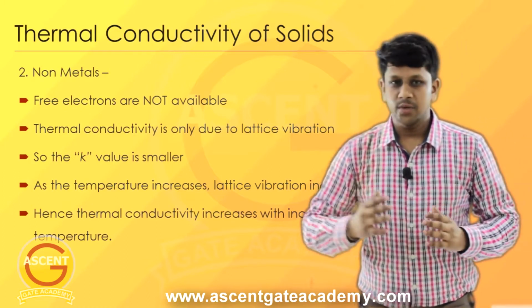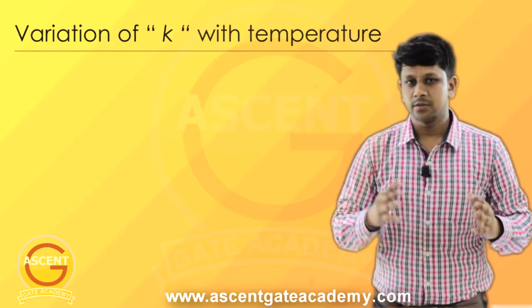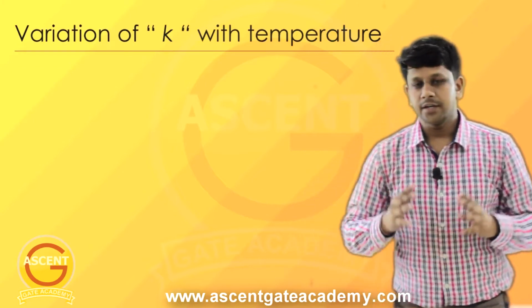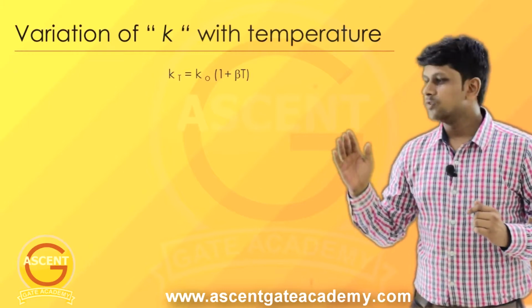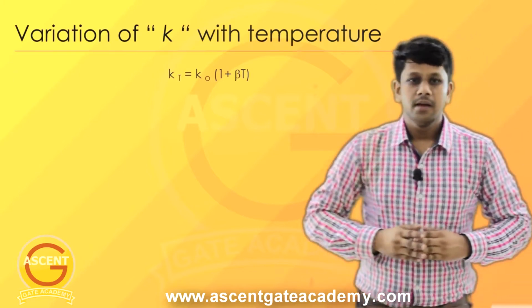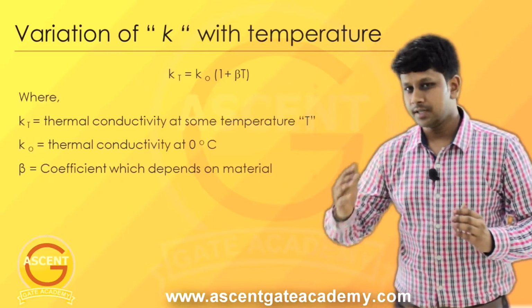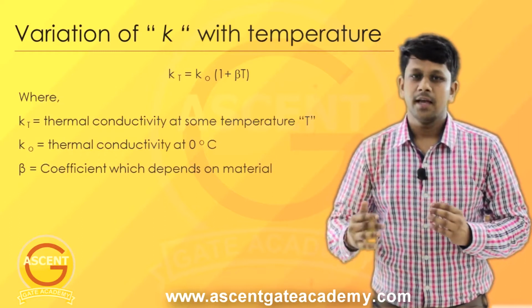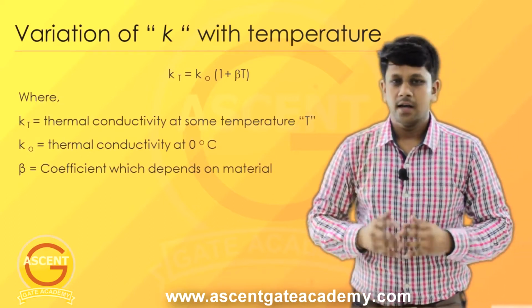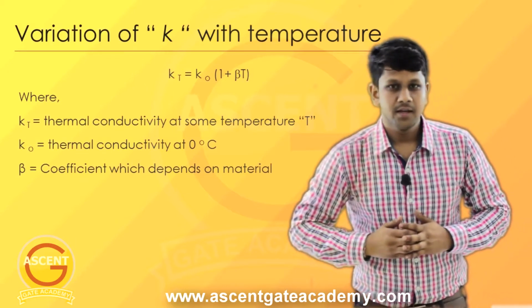Now there is an equation to show the variation of thermal conductivity with respect to temperature, and that equation is kT = K0(1 + βT), where kT is the thermal conductivity at some temperature T, K0 is the thermal conductivity of the same material at 0 degrees Celsius, and β is a coefficient which depends on the material.